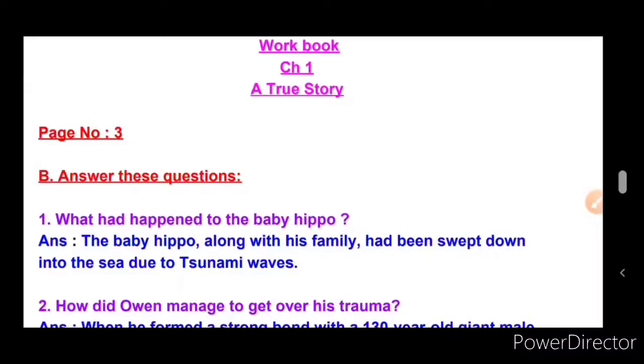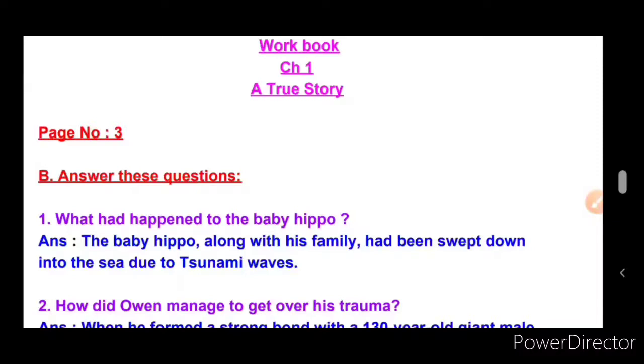Look at the first question here, children. What had happened to the baby hippo? Answer here. The baby hippo, along with his family, had been swept down. Swept down means taken away into the sea due to tsunami waves.